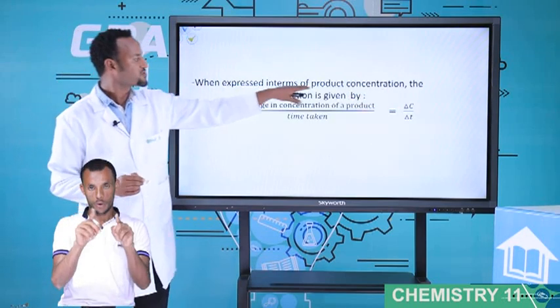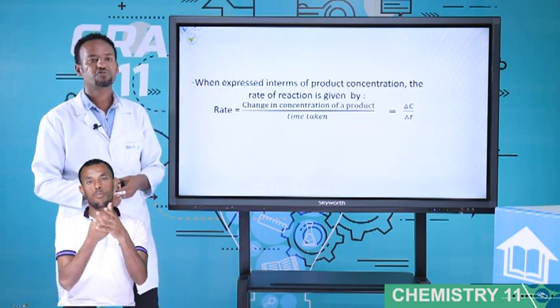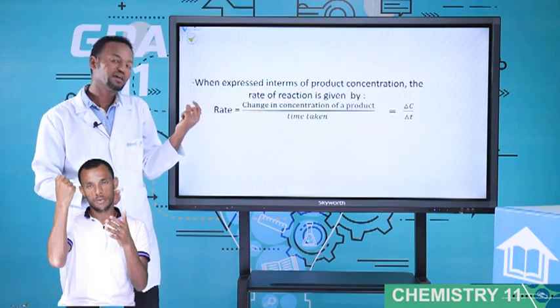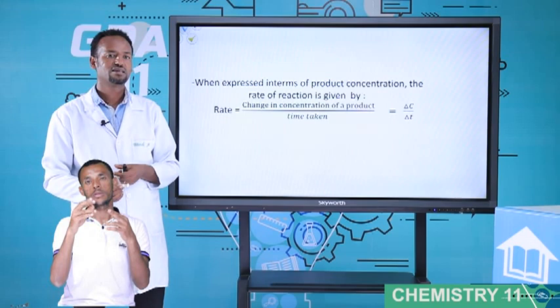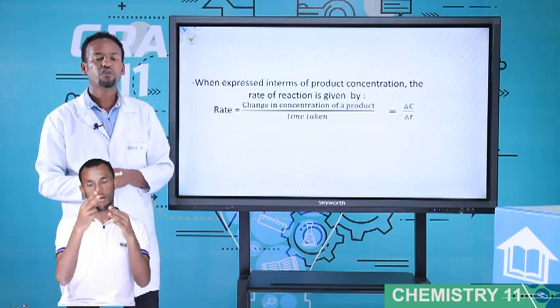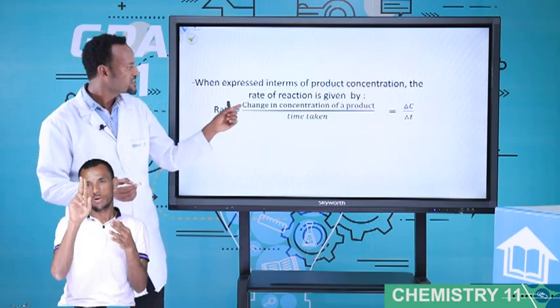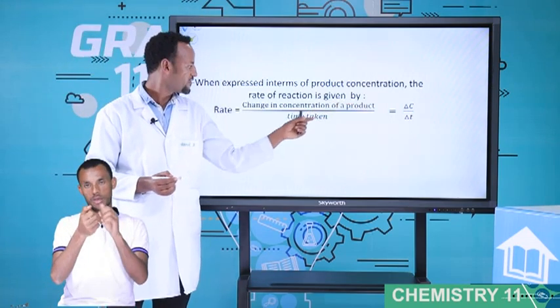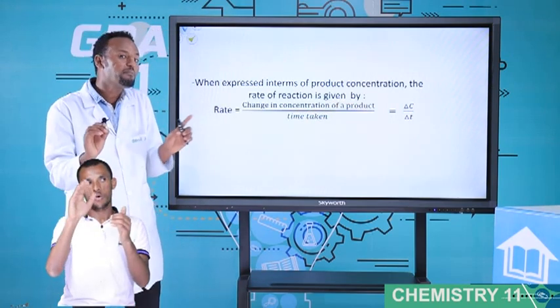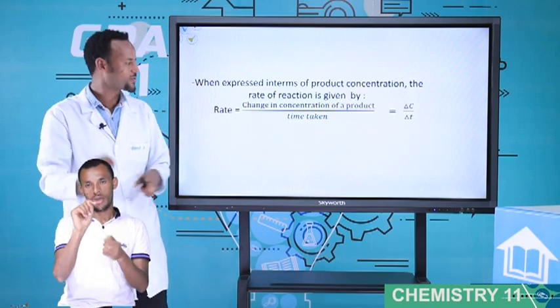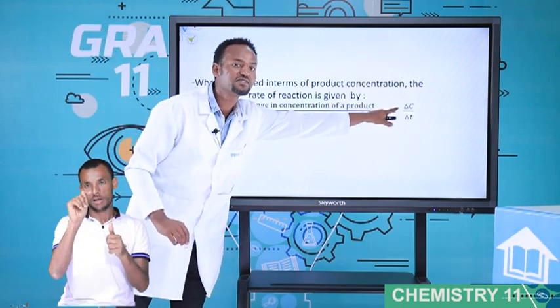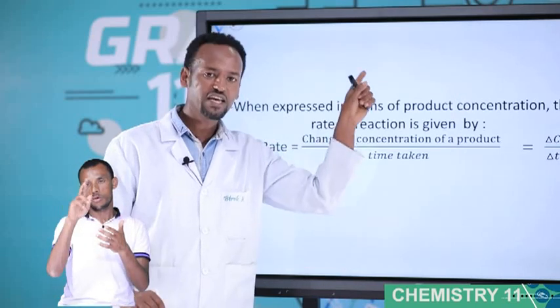When expressed in terms of product, the previous one was the rate expression for reactant. This one is the rate expression for products. Look, rate is equal to the changing concentration of product over time taken. The same expression. The only difference is what? This one is positive in sign. The previous one is negative in sign.